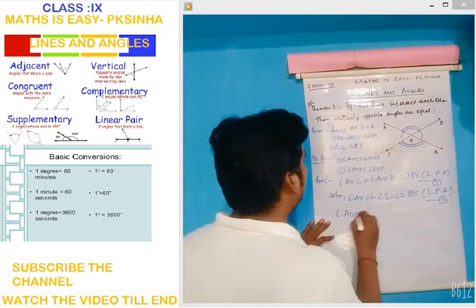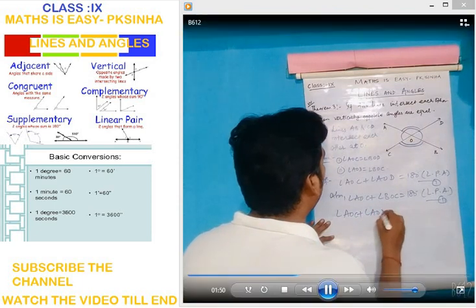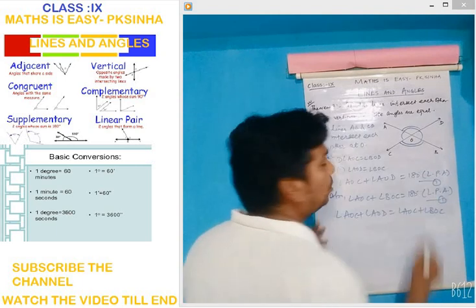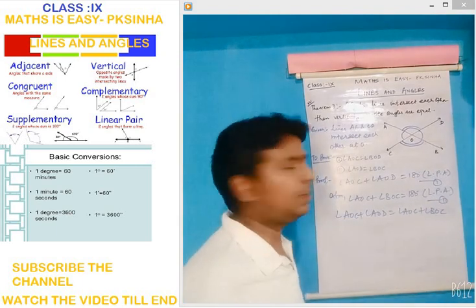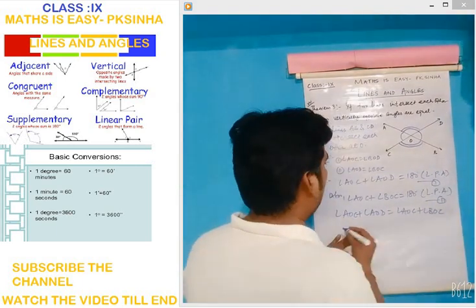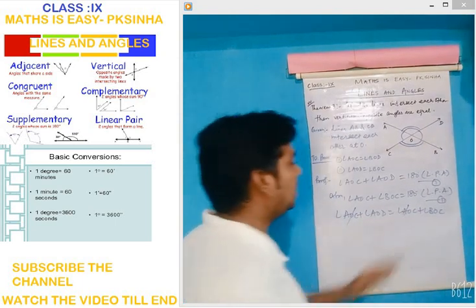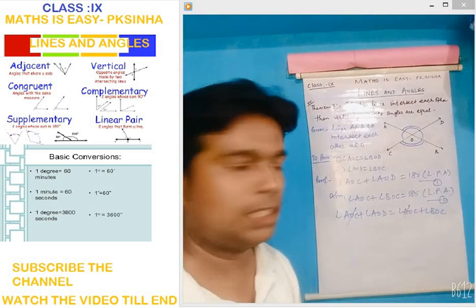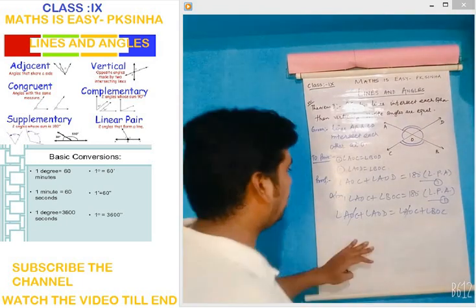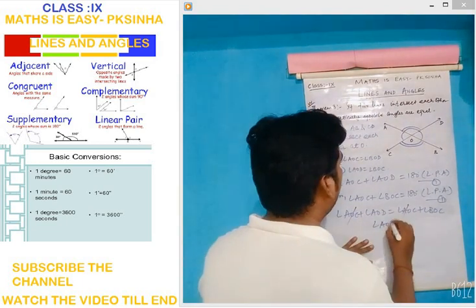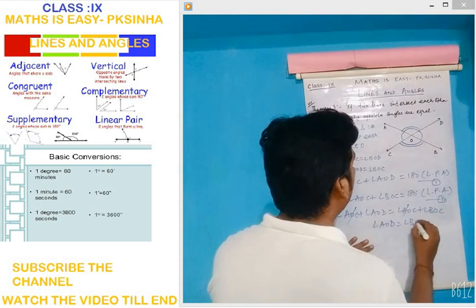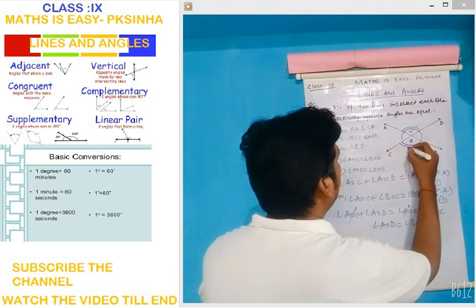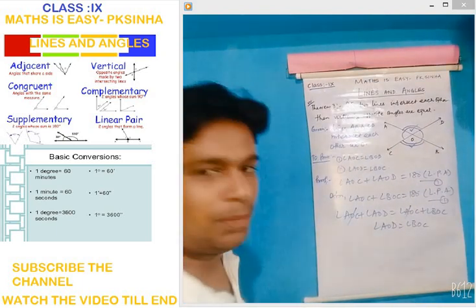So we will write angle AOC plus angle AOD is equal to angle AOC plus angle BOC, because both are equal to 180 degrees, so they will be equal to each other. What is common here? AOC and AOC, when we bring it to this side, AOC will be subtracted from AOC and there is 0, so it is cancelled. What is left? Angle AOD is equal to angle BOC. Let us check in the figure. AOD is equal to BOC. So one pair is proved.